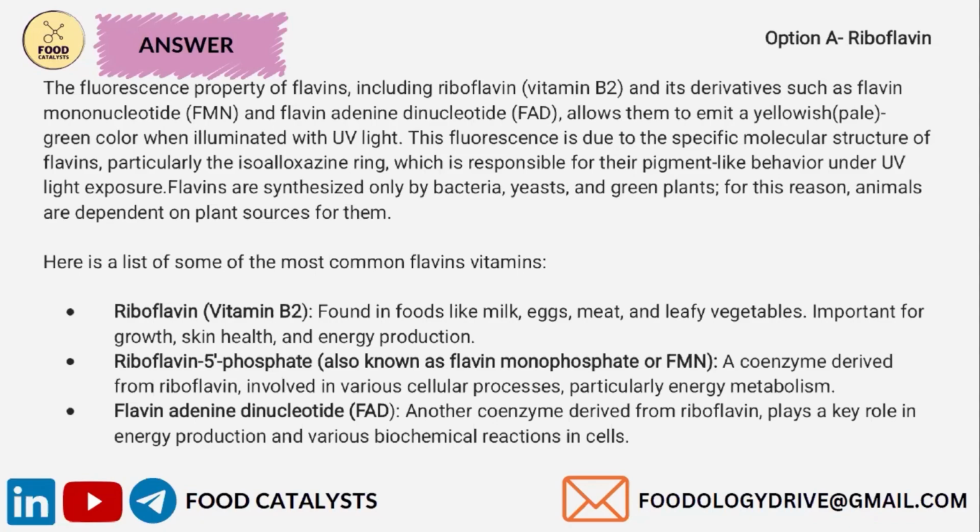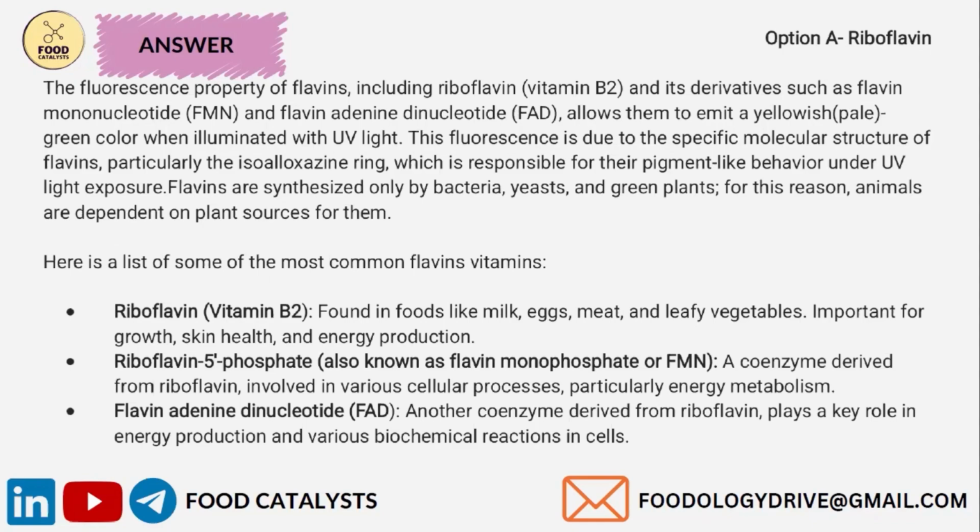Here is a list of some of the most important common flavins. First is riboflavin, which is found in milk, eggs, meat, and leafy vegetables, and is important for growth, skin health, and energy production. Next is riboflavin 5-phosphate, also known as flavin mononucleotide, or FMN. This is a coenzyme derived from riboflavin involved in various cellular processes, particularly energy metabolism.